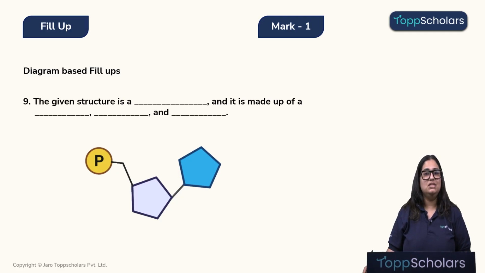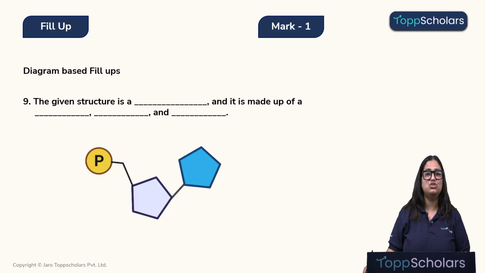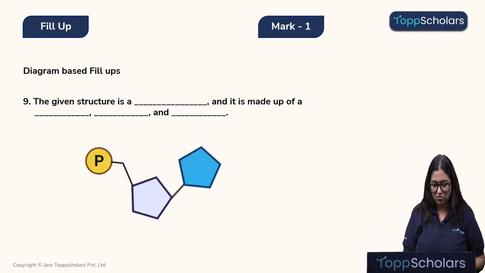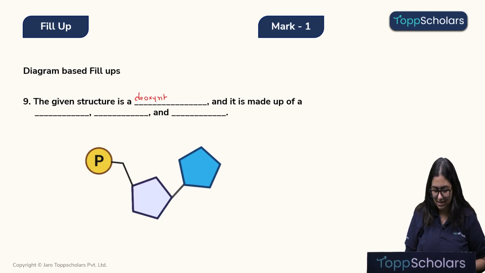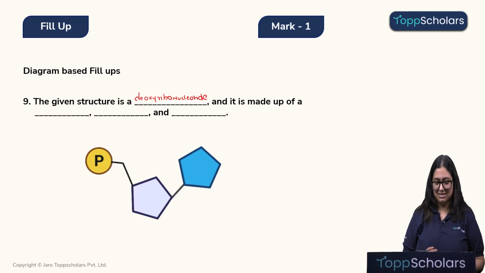Now let's look at this question. The given structure is a dash and it is made up of which three parts? Let's dig into this structure. Children, this structure is a monomer of DNA, which is known as the nucleotide or deoxyribonucleotide. Right? Now it consists of three parts. You can see over here a P structure. This is the phosphate group.